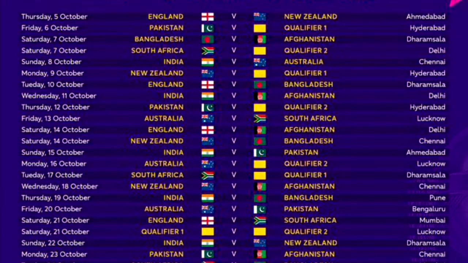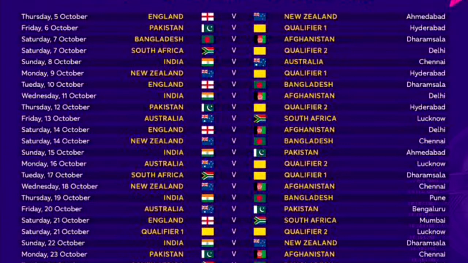That is, of course, India's schedule, but of course, there are so many group stage matches. I think we should talk about what venues India is playing, because that's going to be an important part. When we think from the perspective of Indian fans, we've got to think about what the squad will be like when it comes to the venues, or what the conditions will be like. So the first game will be at Chennai, the second at Delhi, the third at Ahmedabad. Of course, India Pakistan in Ahmedabad, no surprise.